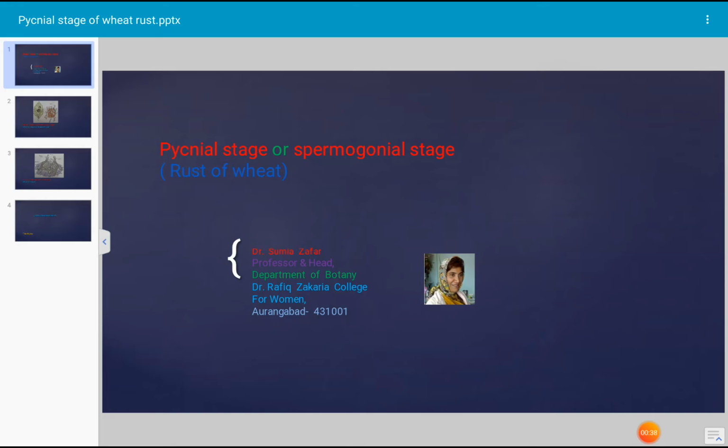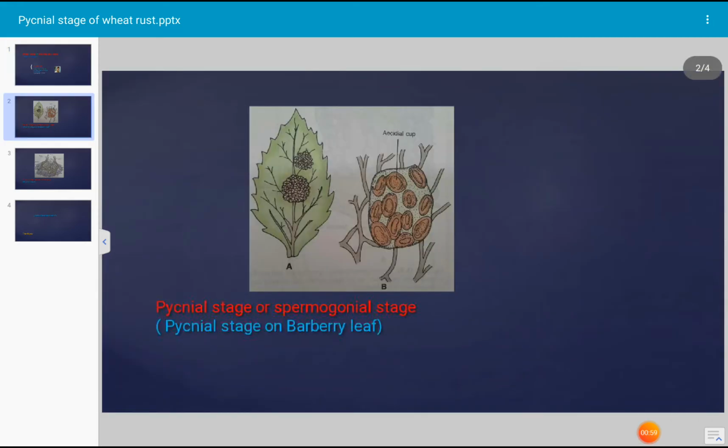The pycnial stage is one stage of this fungus, Puccinia graminis, and this stage of the life cycle of Puccinia graminis is also known as the spermogonial stage. As already stated, the basidiospores are capable of infecting only the alternate host which is known as barberry.